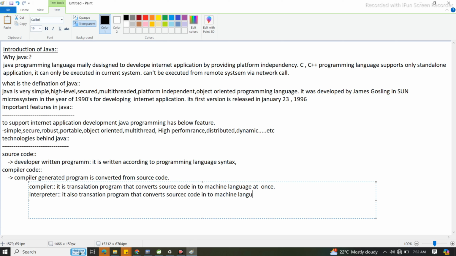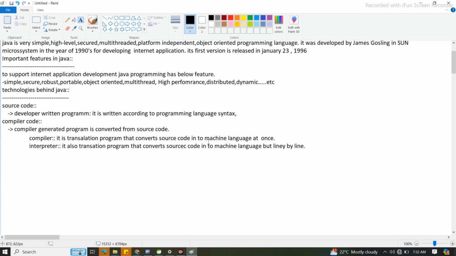Understood or not? But line by line. You clear? Tell me. If anyone has a doubt, just raise your hand immediately, because these are basic things you must be clear on before going to programming. Once you get any doubt, just ping immediately.